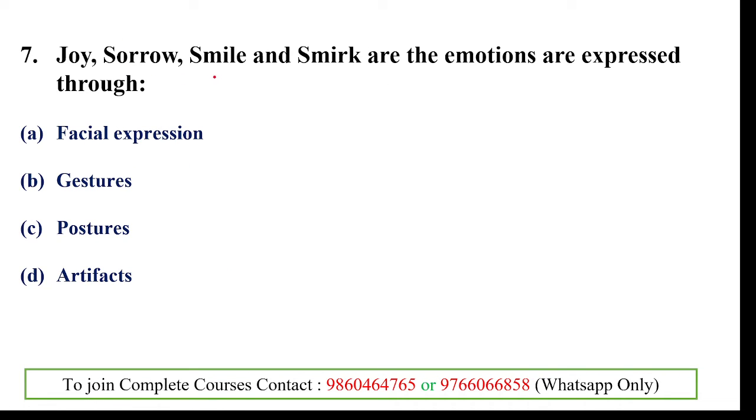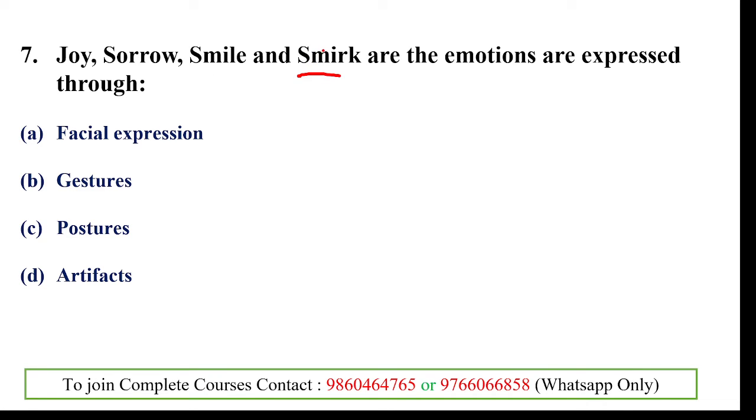Joy, sorrow, smile, smirk are the emotions expressed through the face. So you can easily make the connection: joy, sorrow, smile. And smirk means when we don't like to smile on that occasion, but our situation makes us smile. That will make a smirk.